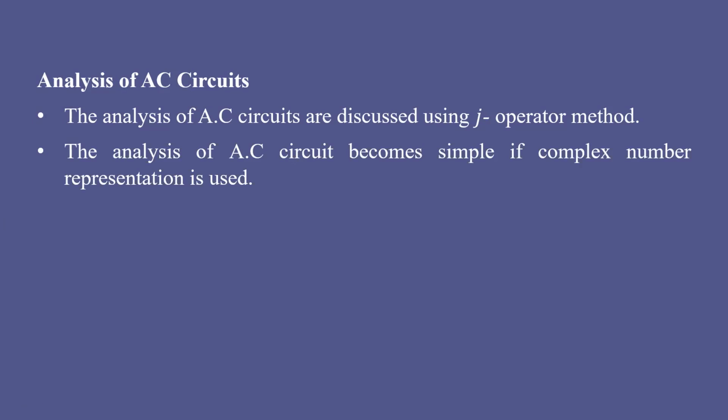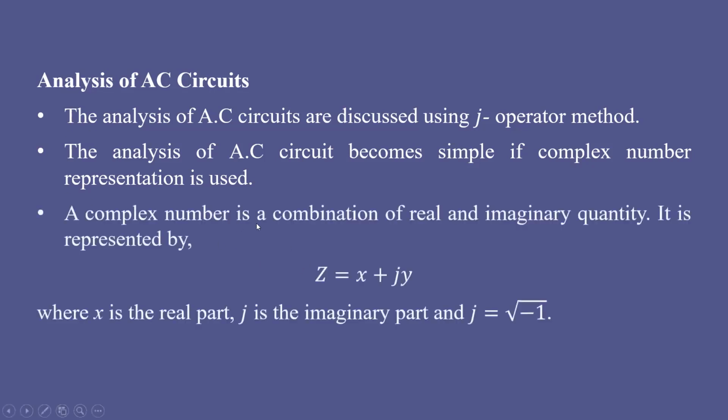And here we'll consider this complex number J as an operator, okay, which represents the phase of AC. Phase of AC is represented by means of J operator. The analysis of AC circuit becomes simple if complex number representation is used. Okay, how it becomes simple, we'll see. We know that the complex number is a combination of real and imaginary quantity. What is a complex number? Let us discuss.